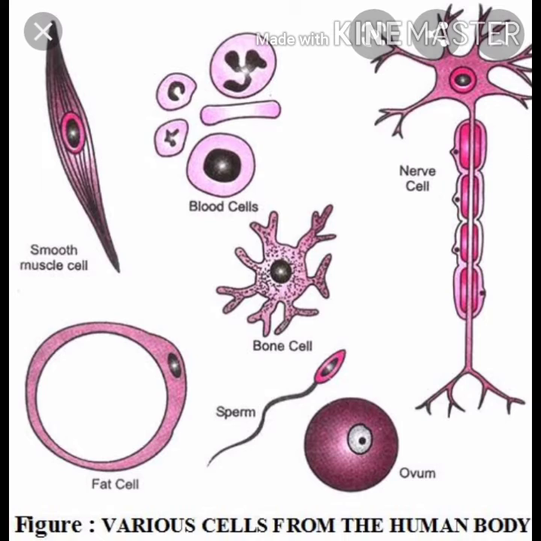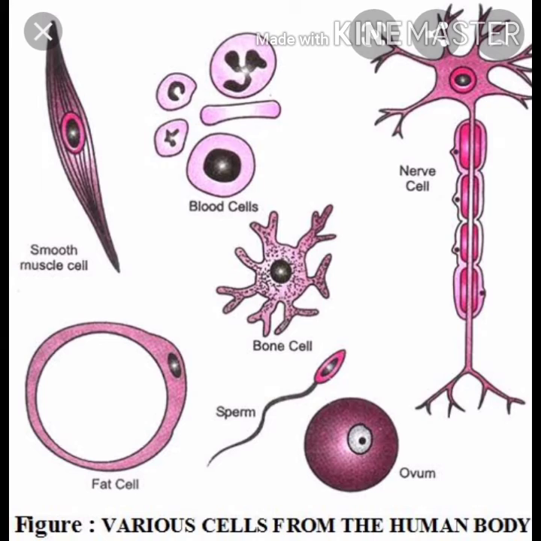That means the nerve cell of an elephant and the nerve cell of a rat look similar in shape and size. Only the number is different. So the size is not proportional to the size of the body of the organism. So we can see very small cells.